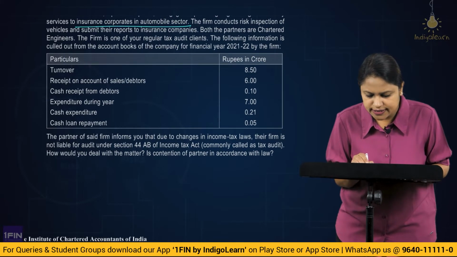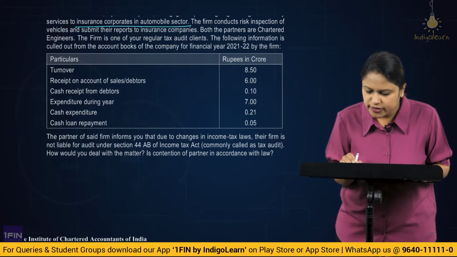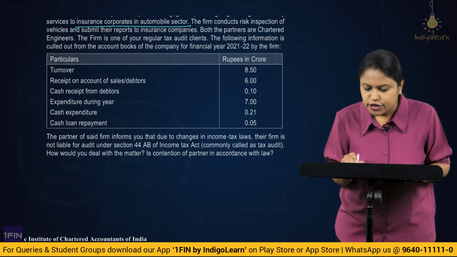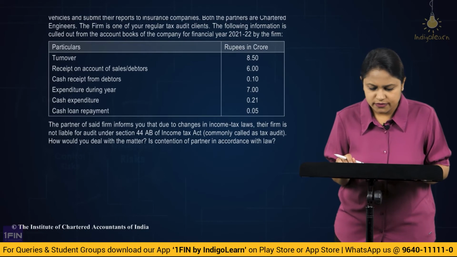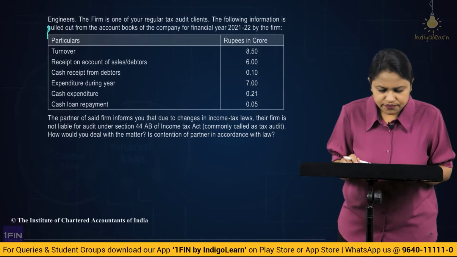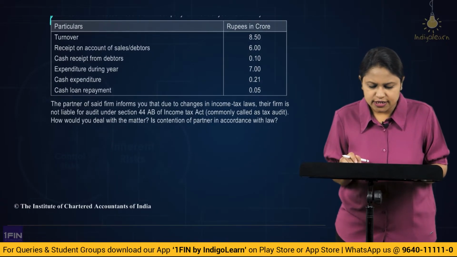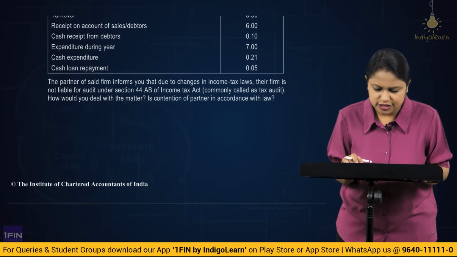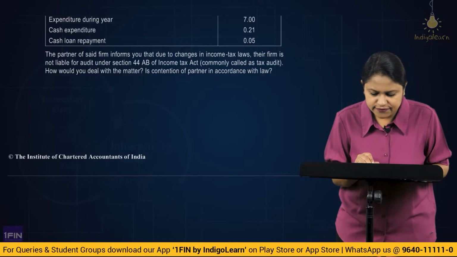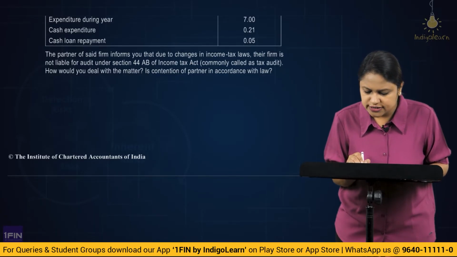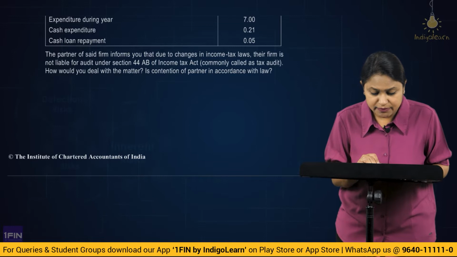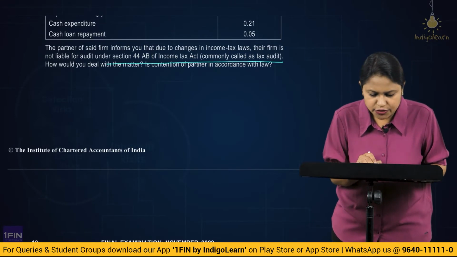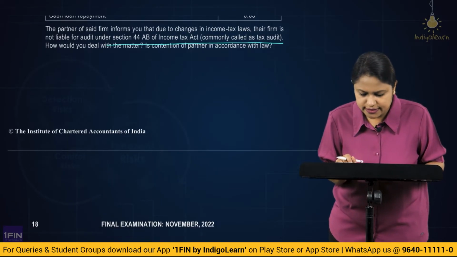The firm is one of your regular tax audit clients. The following information is culled out from the account books of the firm for the financial year 21-22. Turnover, receipts on account of sales, debtors, cash receipts, expenditure during the year, cash expenditure, cash loan repayment. The partner of the said firm informs you that due to changes in income tax law, their firm is not liable for the audit under section 44AB of the Income Tax Act, commonly called tax audit. How do you deal with the matter? Is the contention of the partner in accordance with law?